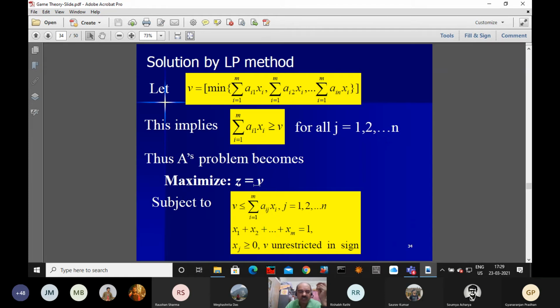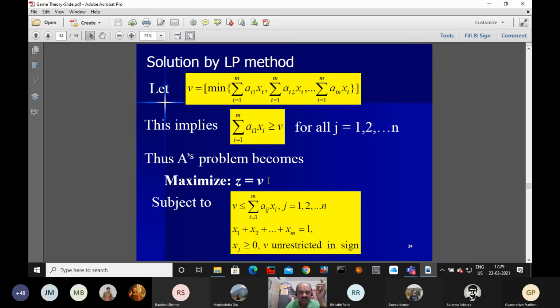So this will be the objective function: minimize capital X_1 plus capital X_2 plus capital X_m.